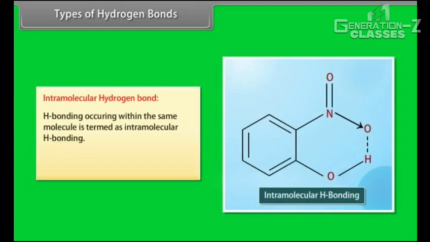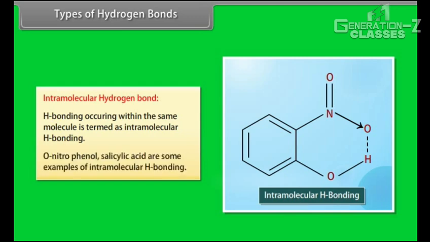Hydrogen bonding occurring within the same molecule is termed as intramolecular hydrogen bonding. O-nitrophenol and salicylic acid are some examples of intramolecular hydrogen bonding.